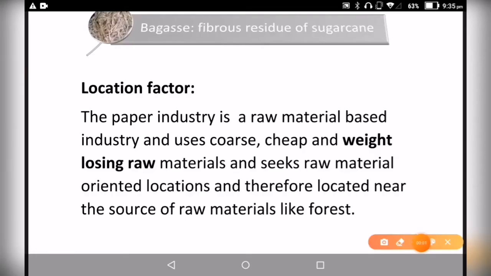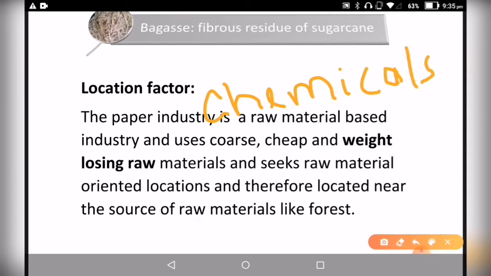Now, apart from the raw materials that are used in the preparation of the paper, there are also some chemicals that are used in the production of paper. The important chemicals include caustic soda, soda ash, sodium sulfate, chlorine, sulfuric acid, sulfur, lime, ferric alumina, ammonium sulfate, resin and clay.